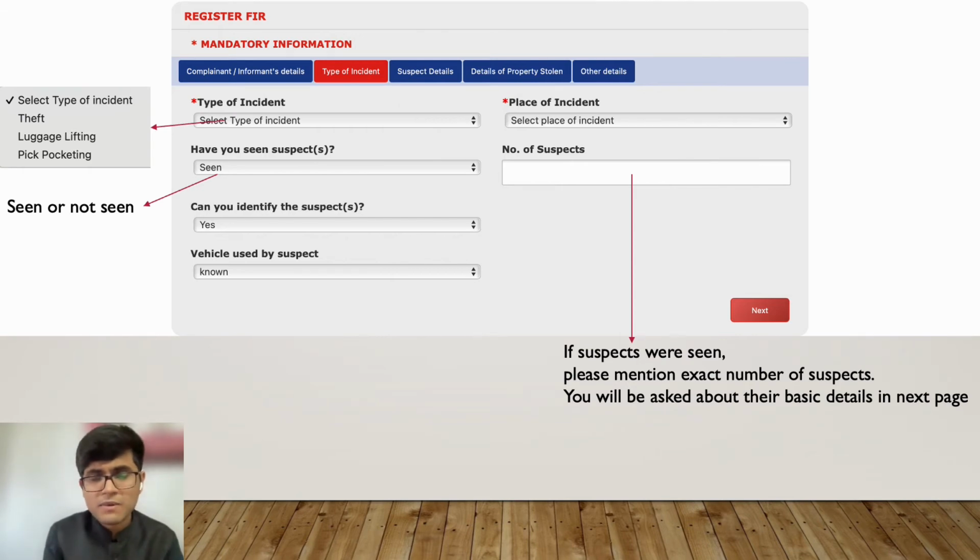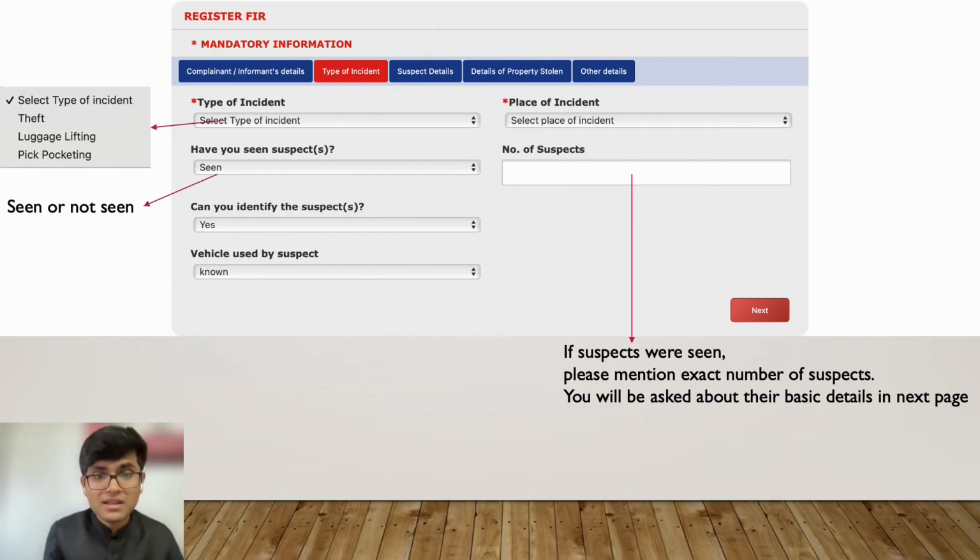Then the vehicle used by the suspect, how they came and whether they were on a two-wheeler or a four-wheeler. If I give you my example, in our case the suspect came on a two-wheeler without a number plate. We saw it in the CCTV of our neighbors. So those are the basic details it asks about, whether you have seen the suspect or not. If you have not seen them, then I think the questions below are not useful for you.